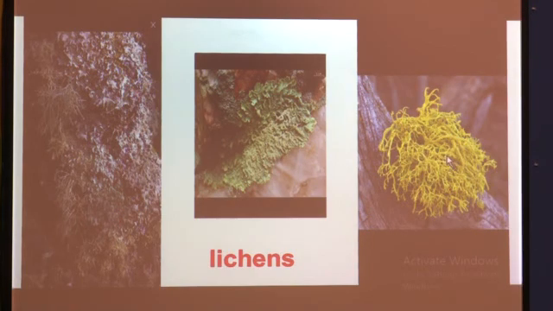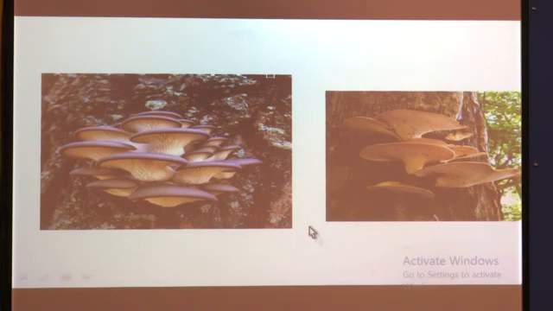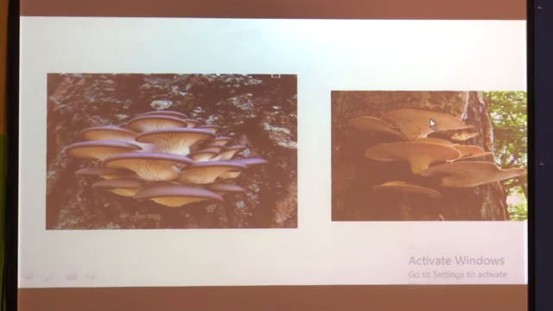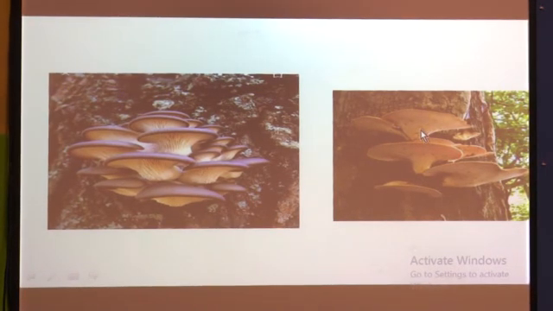Here you can see a leaf-like structure, and in this picture you can see a shrub-like structure. Then the next one, mushroom. Mushrooms can also grow on the bark of a tree. This picture is also showing the association, a symbiotic mode of nutrition.